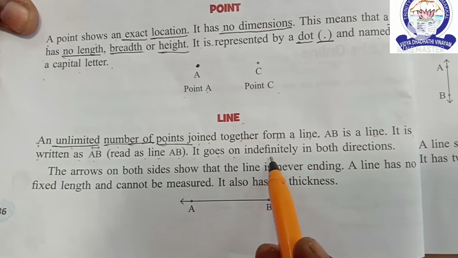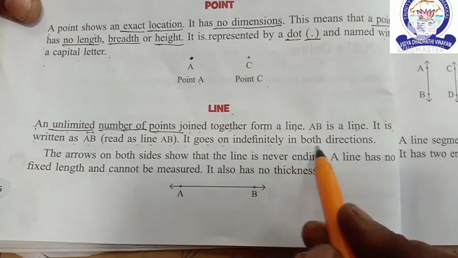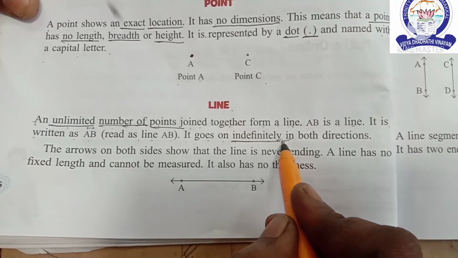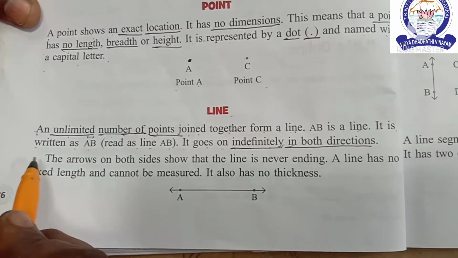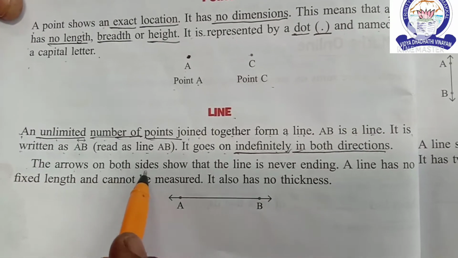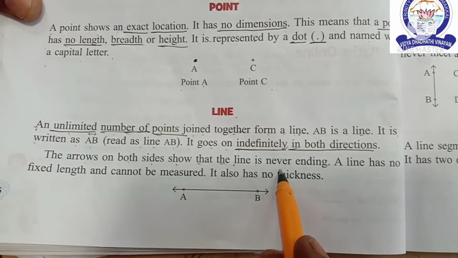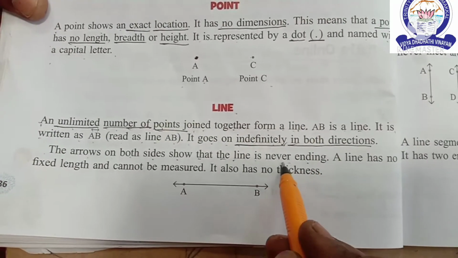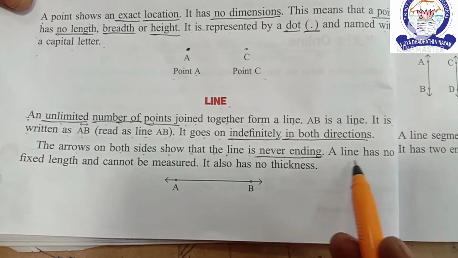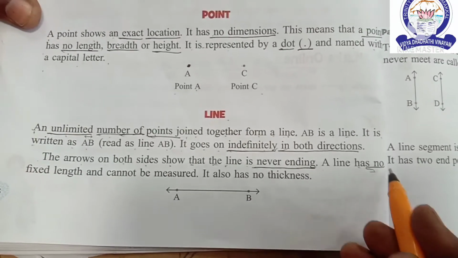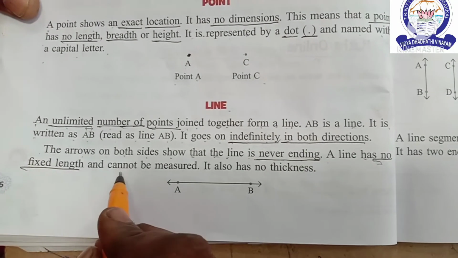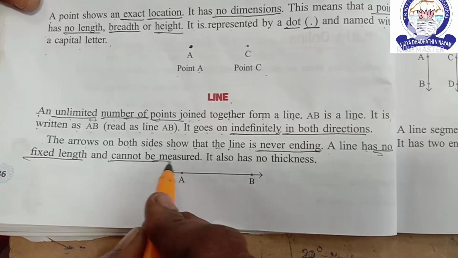It goes on indefinitely in both directions. The arrows on both sides show that the line is never ending. A line has no fixed length and cannot be measured.